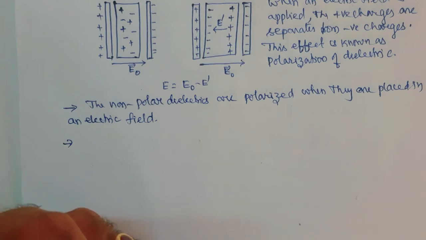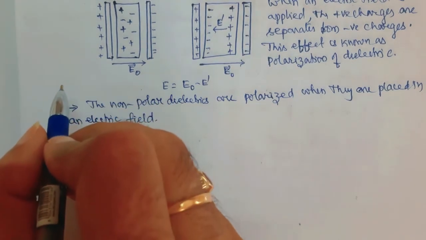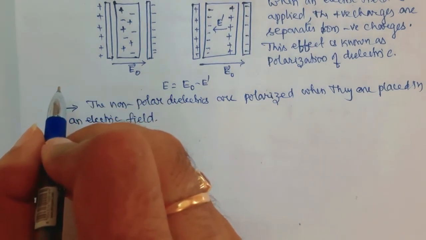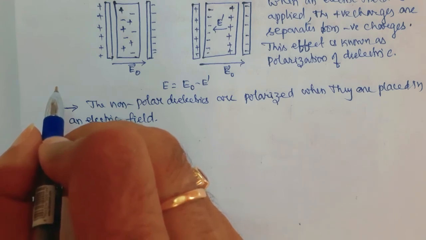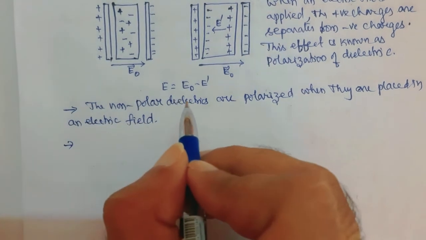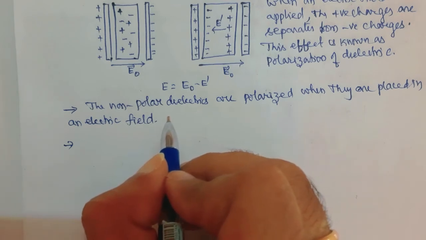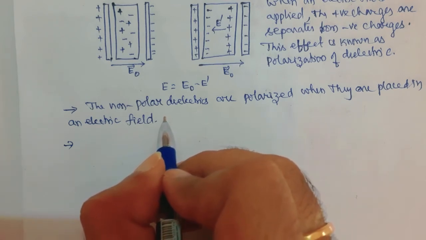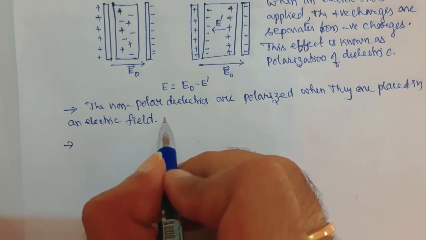And moreover, while they are reoriented, some amount of heat energy is released. Due to the thermal agitation, the alignment will never be perfect. Not all the molecules are aligned perfectly due to the thermal agitation. In these molecules, you can observe there is an increase in the dipole moment.